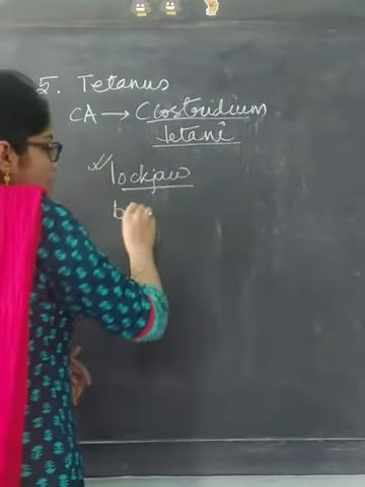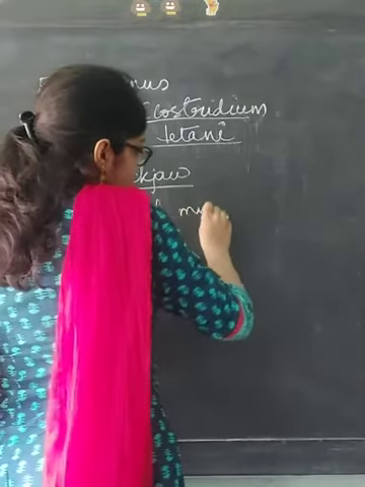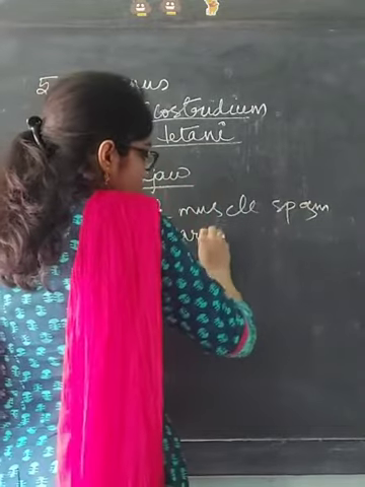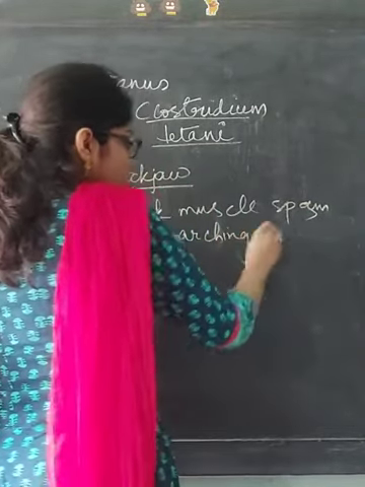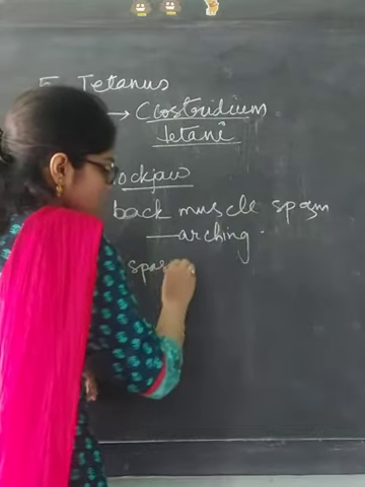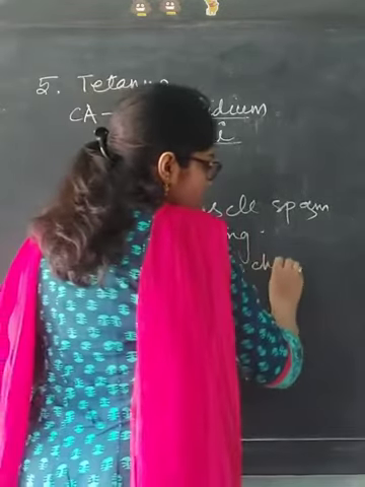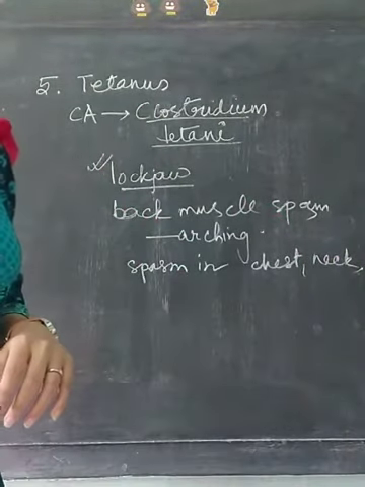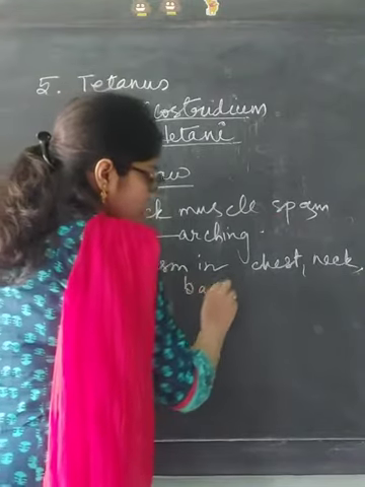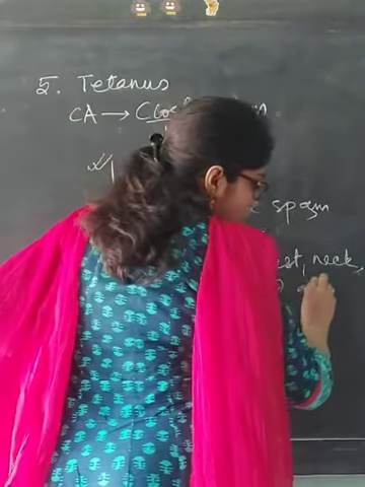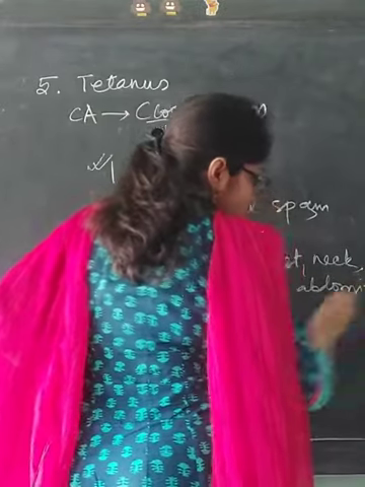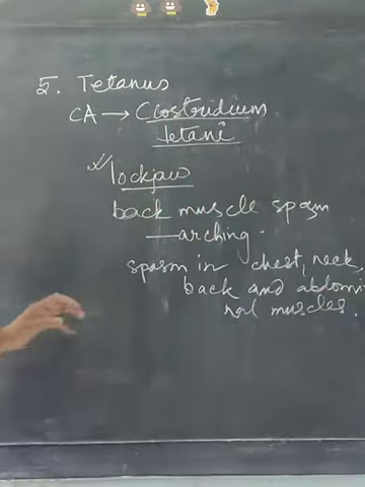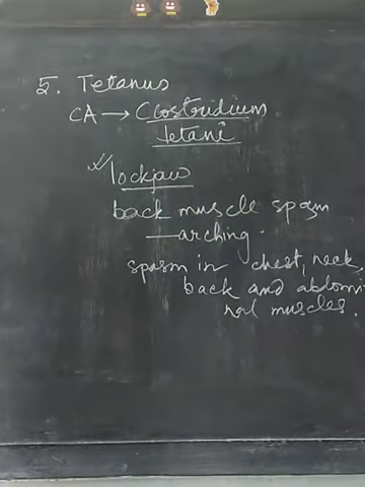After that, back muscle spasm causing arching, and spasms in chest, neck, back and abdominal muscles. These are the symptoms of the disease tetanus.